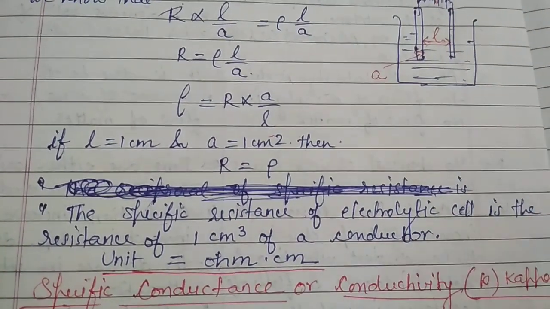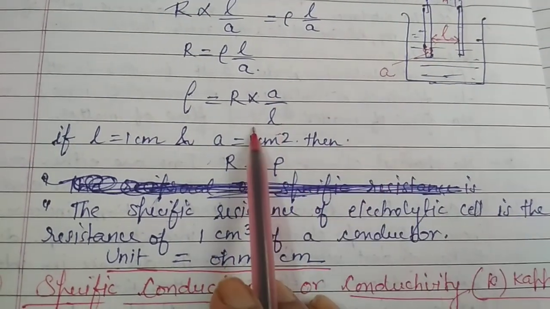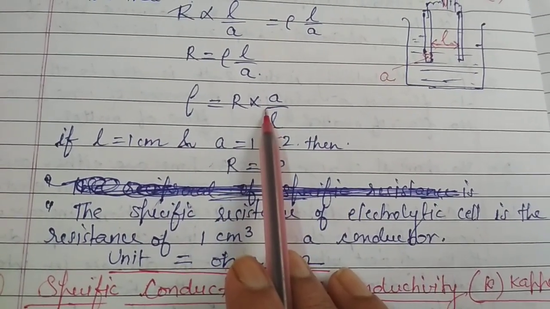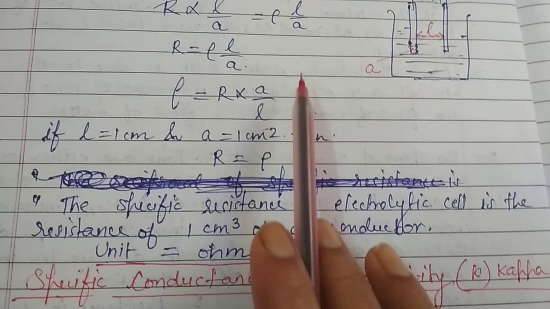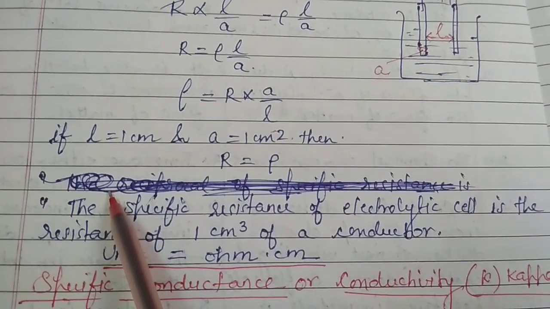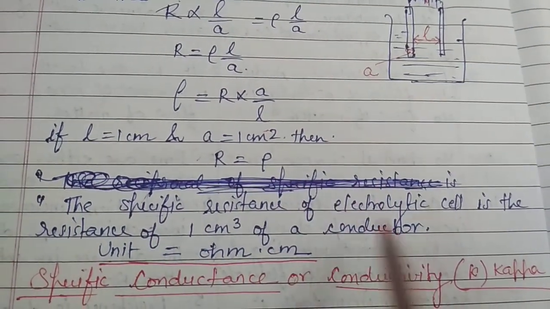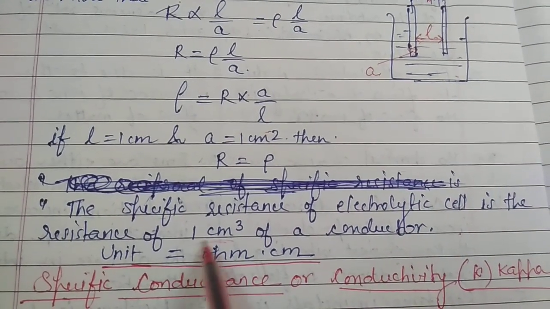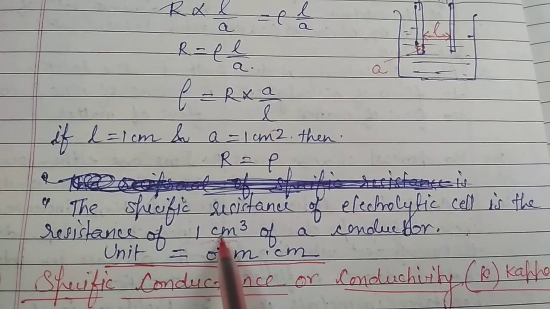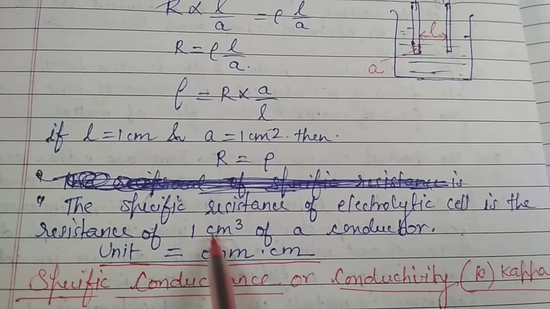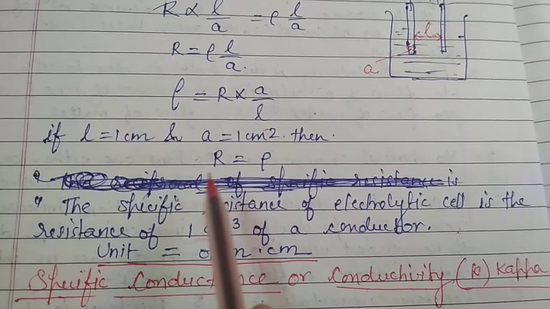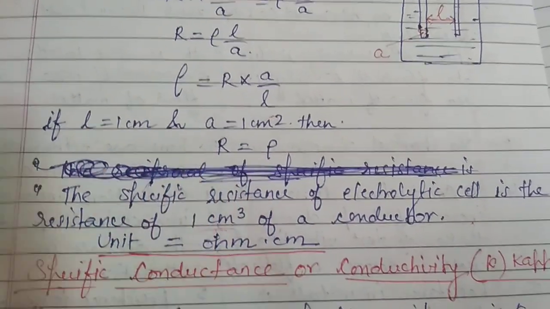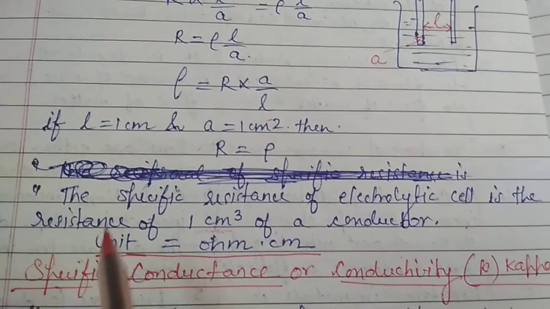Because we said the length is 1 centimeter, the area of cross section is 1 centimeter square. It means volume would be 1 centimeter cube. So the specific resistance of an electrolytic solution that is having 1 centimeter cube of volume or 1 ml of volume would be equal to the resistance of that particular electrolytic solution.